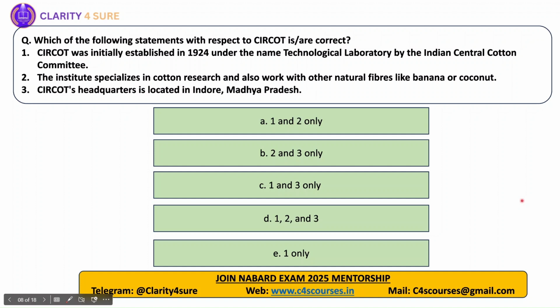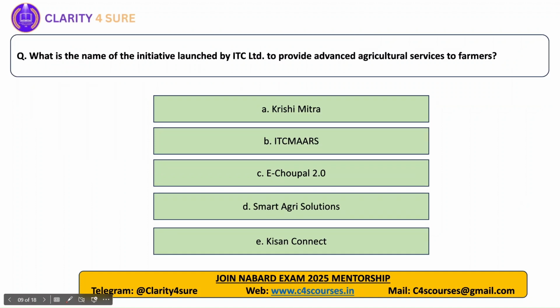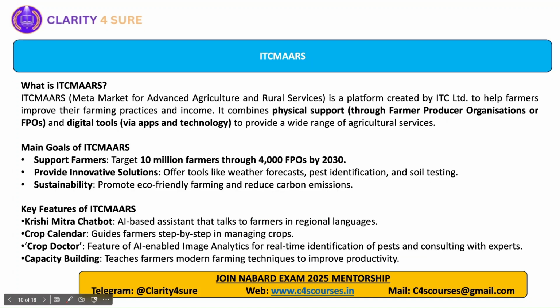Next question. What is the name of the initiative launched by ITC Limited to provide advanced agriculture services to farmers? So the name of the initiative is ITC MAARS. Now, what is ITC MAARS? MAARS means Meta Market for Advanced Agriculture and Rural Services. So this is a platform that was created by ITC and it's going to help farmers to improve their farming practices and also their income.